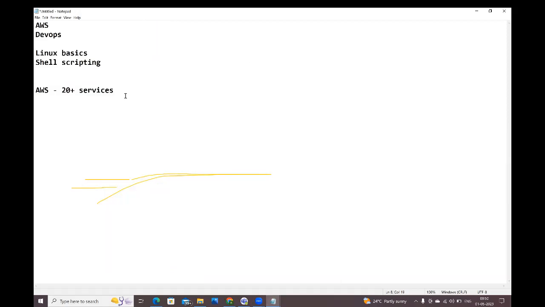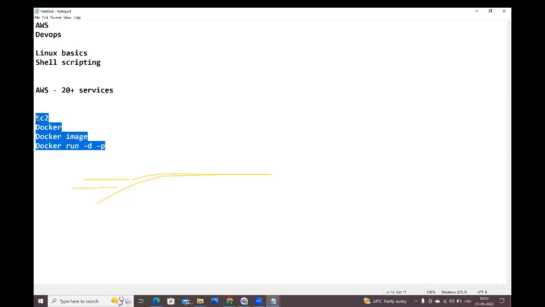See here, if you want to start the container, first you need to create one EC2 instance, install Docker, pull the Docker image from the Docker Hub, and run the docker run command. While running this docker run command, we need to add multiple options like detached mode and port mapping, everything we need to add here, guys. So these many activities we need to do.